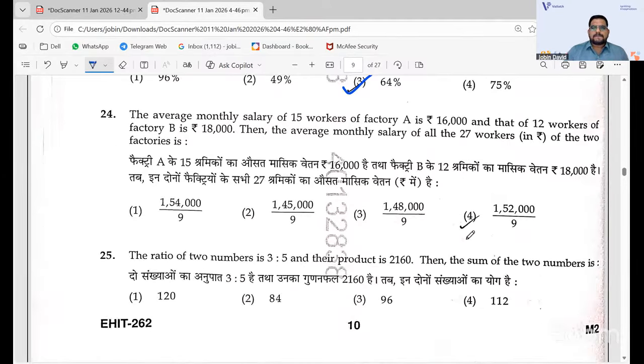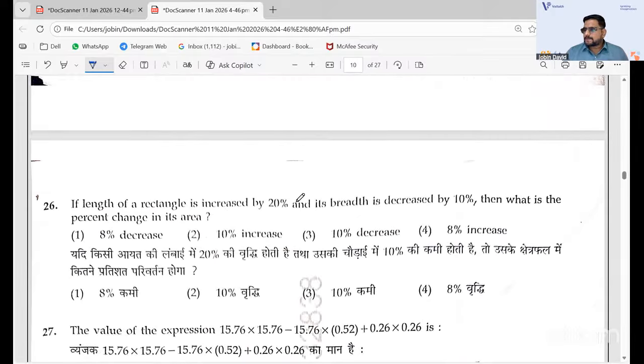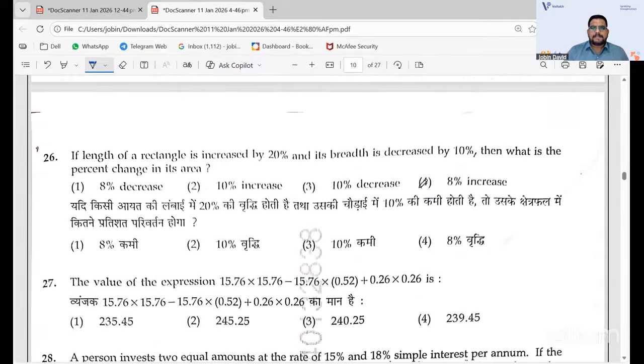24th question, the answer is 4. That is 1,52,000 by 9. Monthly salary, the average and all. It's very simple. 25th question, the answer is 3. It's a very easy one that you can get, like all those questions that we have discussed. So the 25th question answer is 3. 26th question, the answer is 4. That is an 8% decrease.